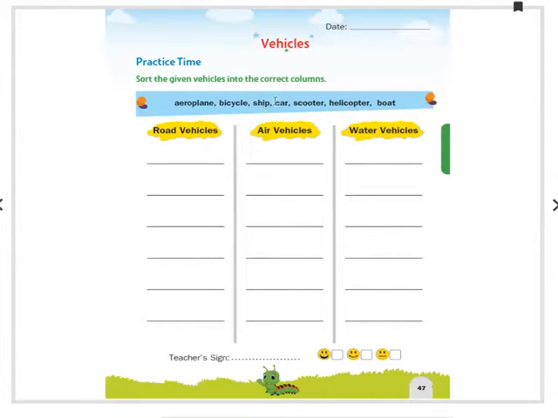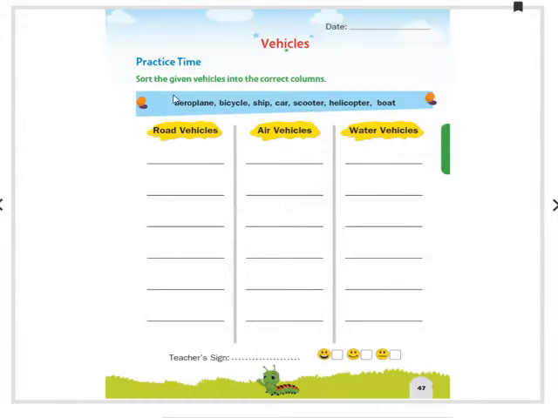S-H-I-P, ship. C-A-R, car. S-C-O-O-T-E-R, scooter. H-E-L-I-C-O-P-T-E-R, helicopter. B-O-A-T, boat. You know about all these vehicles, no?